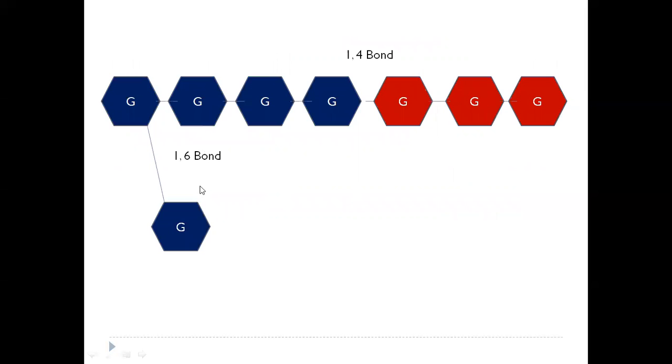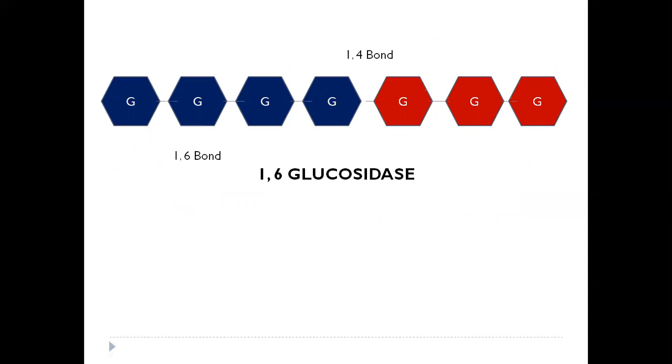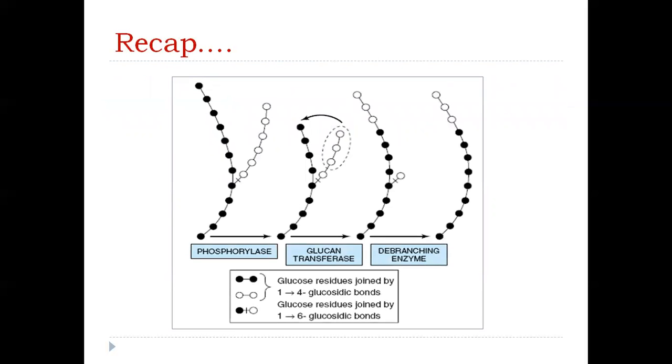So what happens here? We had only one glucose unit left, which was linked by a 1,6 bond. 1,6 glucosidase comes into action. It hydrolyzes this bond, and this glucose is released. So in this way, the whole branch has been hydrolyzed. So simultaneously, the same enzymes will be acting again on different chains of glycogen and releasing the glucose molecules. So this is a recap of the whole of glycogenolysis.